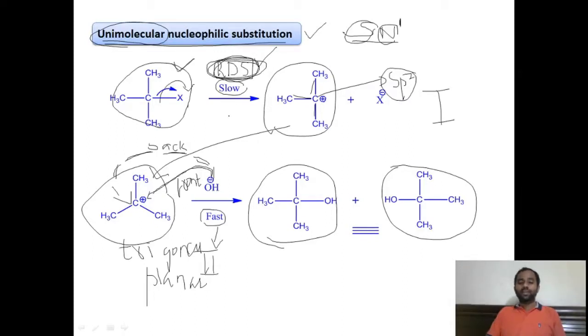Whichever step is slowest decides the overall rate of the reaction. Generally, the slow step will determine the overall rate of the reaction. This is the rate determining step. In the rate determining step, only one molecule, that is the alkyl halide, is participating. Therefore, this is a unimolecular nucleophilic substitution reaction.